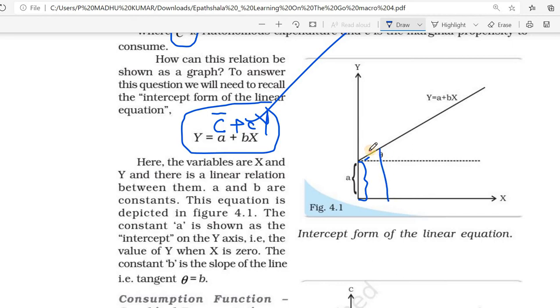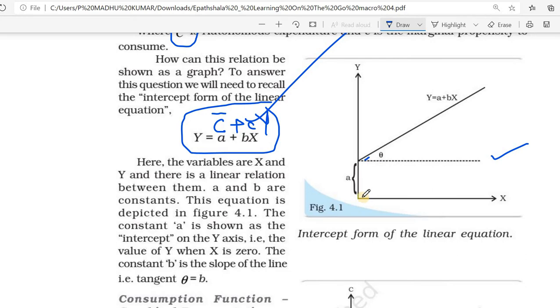When income increases this much, consumption increases this much. This is the induced consumption. But this line here is the autonomous consumption. Whether income is there or not, consumption will still happen.